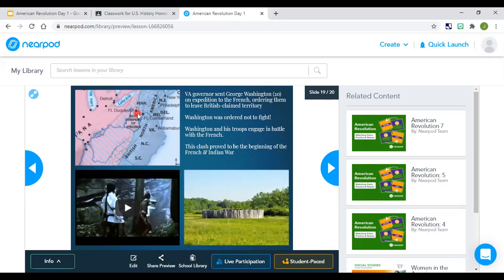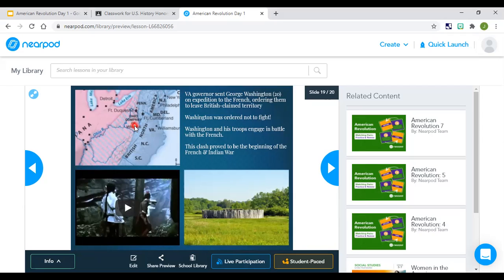This territory right here, where Fort Duquesne is located, was an area being claimed by Virginia and the French. So Washington is going to come with 100 plus soldiers and some Native Americans, and they're going to come in there. And the order was to not engage.